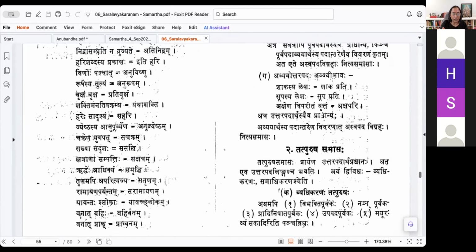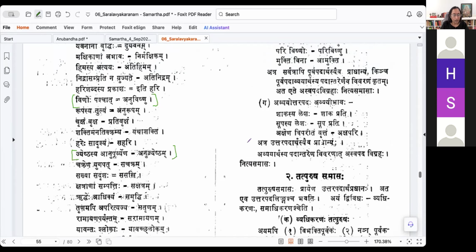You have a Laukika Vigraha and an Alaukika Vigraha. You know that, right? Yeah, I know that. Laukika Vigraha Vakyam is the way we write here. Vishnoho Paschat. Anywhere you see this Anu, see which one will fit. You have Anu Jyeshtam also. Anu Vishnu also is there. The rest do not have Anu. Anu Rupam is there.